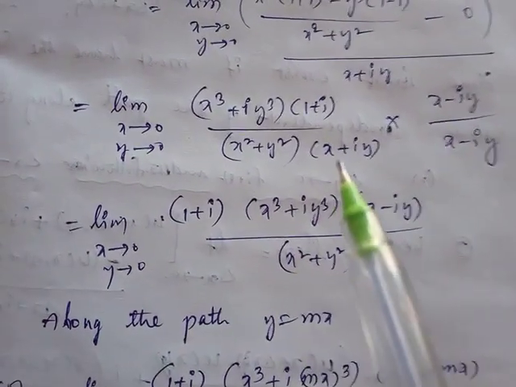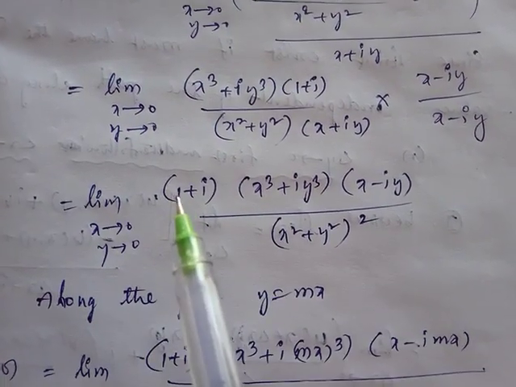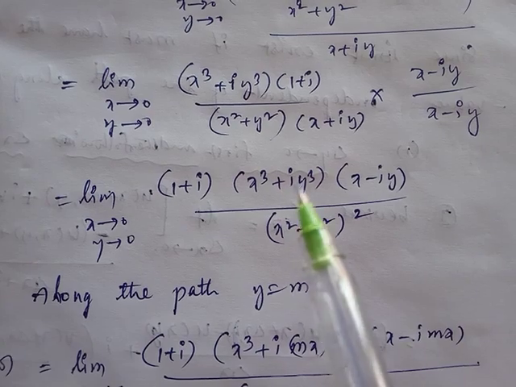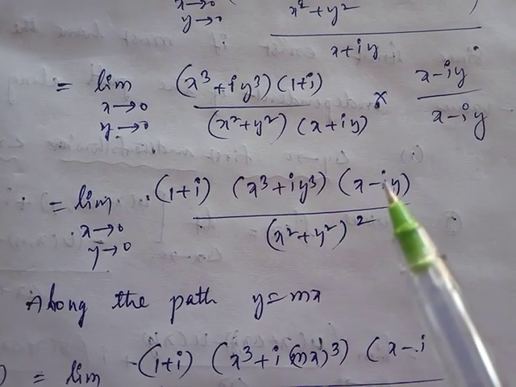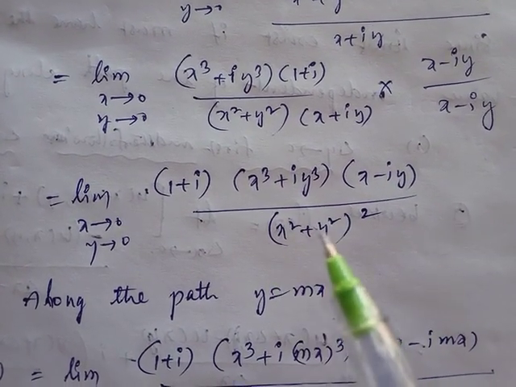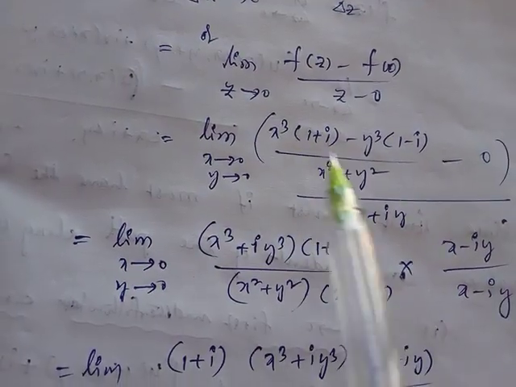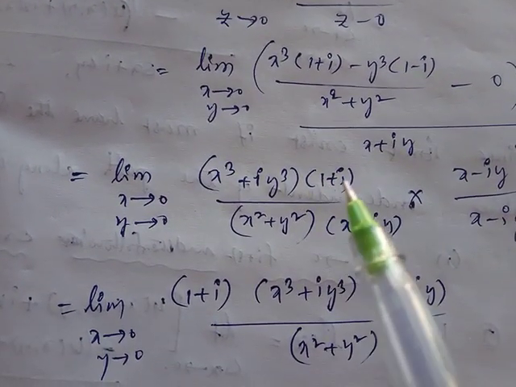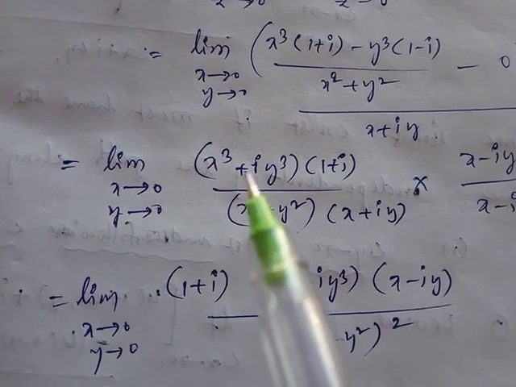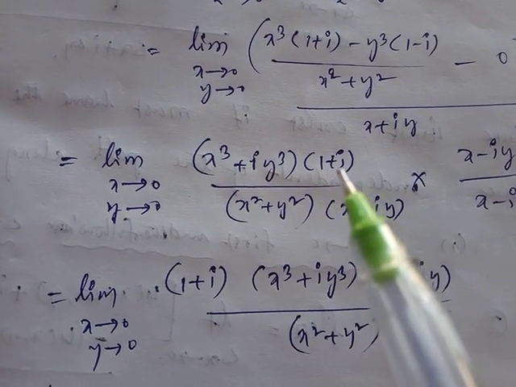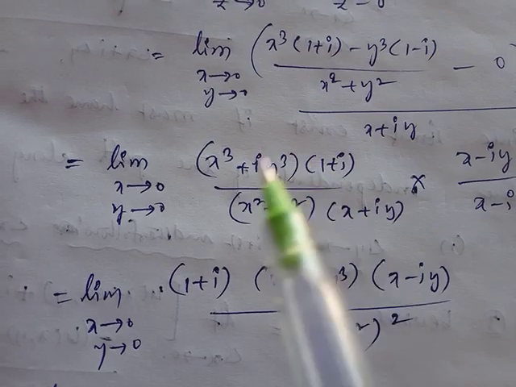After simplification you will get (1 plus i) into (x cube plus i y cube) (x minus iy) by (x square plus y square) whole power 2. If you have doubt, multiply this out and you will get the same as the previous one.